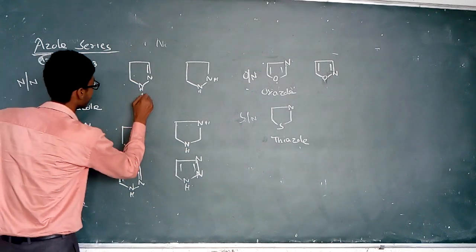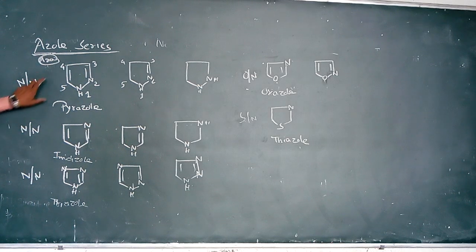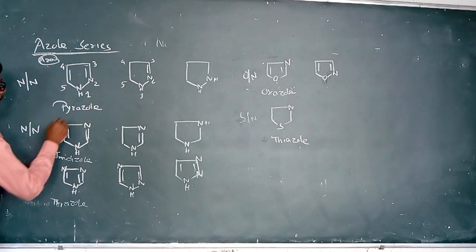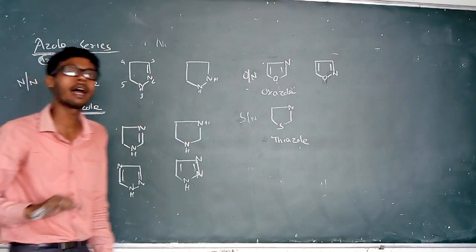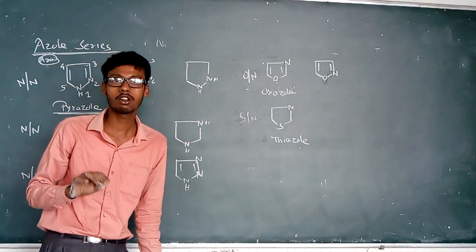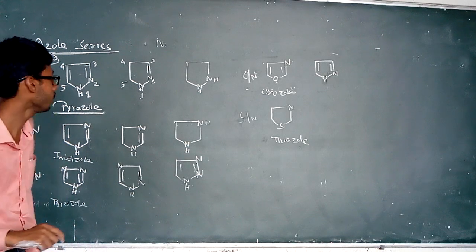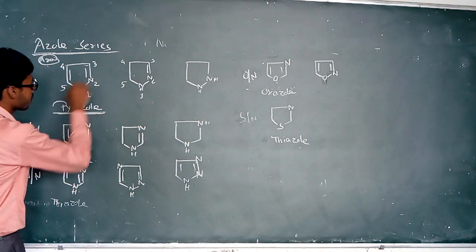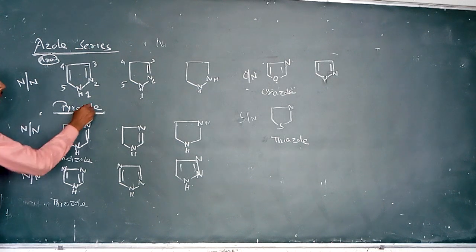This is completely unsaturated, and it is known as pyrazole. You know pyrrole is a 5-member ring containing 1 nitrogen atom, and when there are 2 nitrogens at adjacent positions, 1 and 2, that is known as pyrazole.